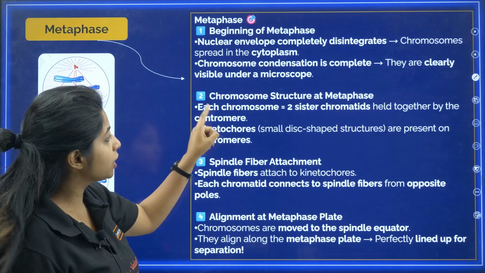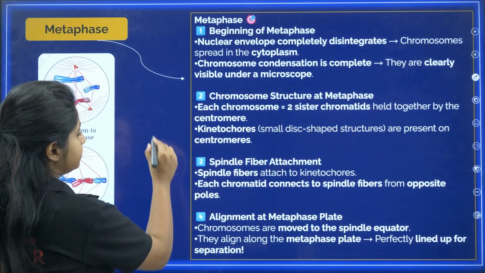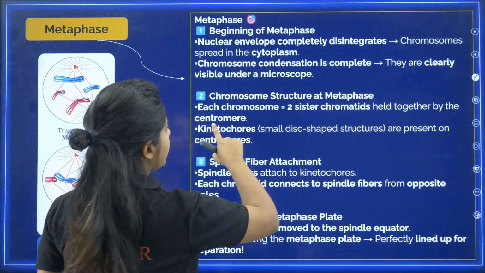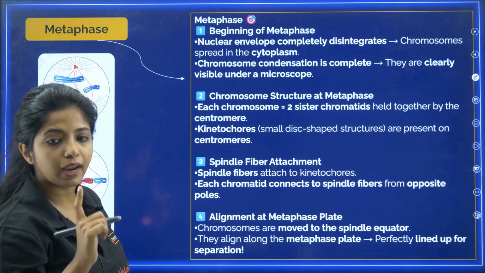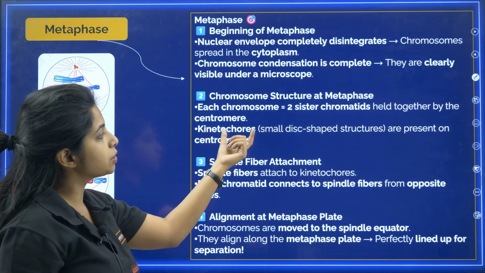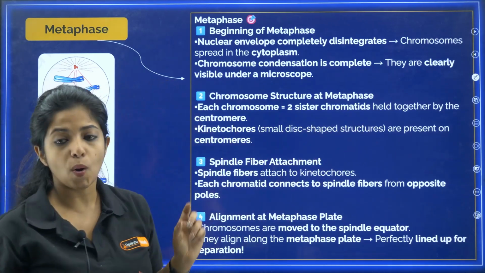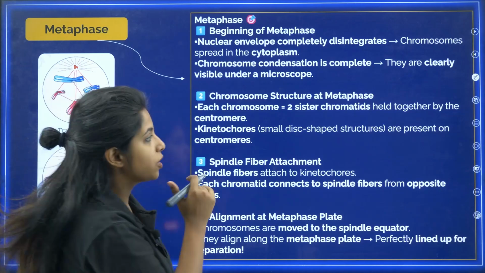What is happening? Each chromosome is equal to 2 sister chromatids, held together by a centromere. Kinetochores, which are small disc-shaped structures, are present on the centromeres. Oh my God, what all things are happening over here?